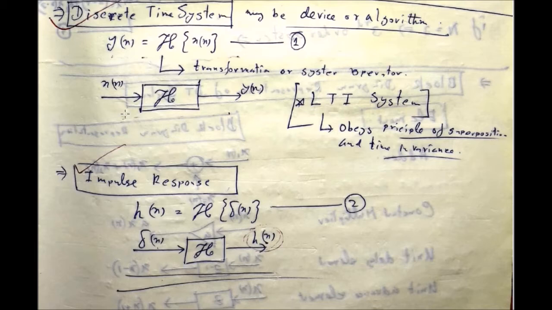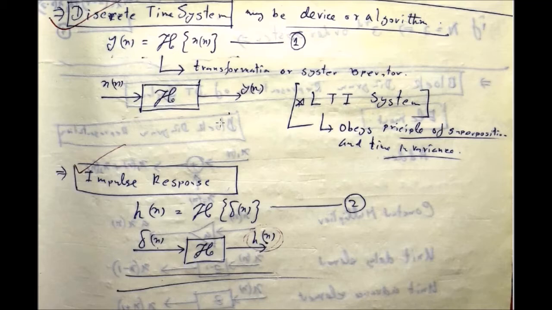So if a system is defined by H, which is the transformation or the system operator, that means the operation which will be done by the system on the input or excitation, that is called the system operator or the transformation. Then the system can be defined mathematically as response equal to system operation on the excitation, or output of the system equal to system operation on the input of the system.